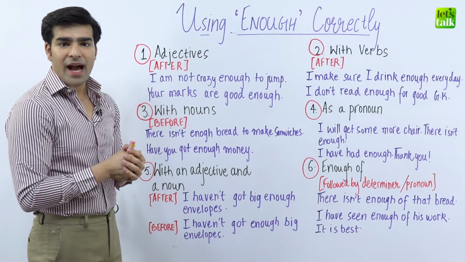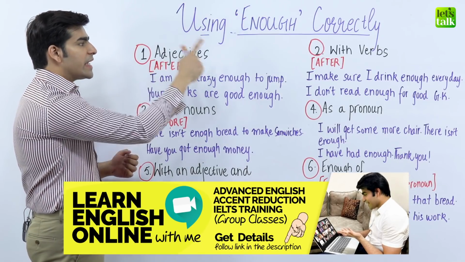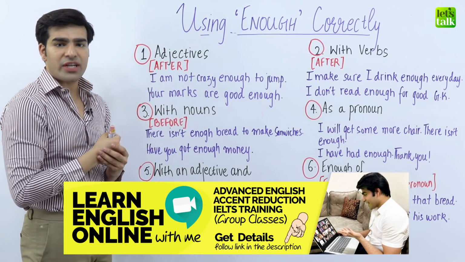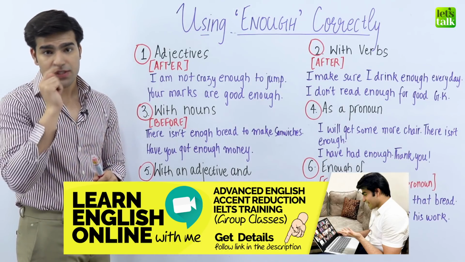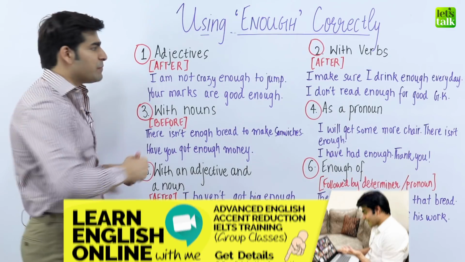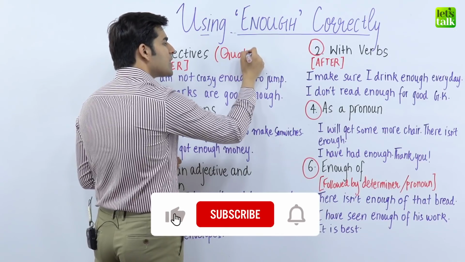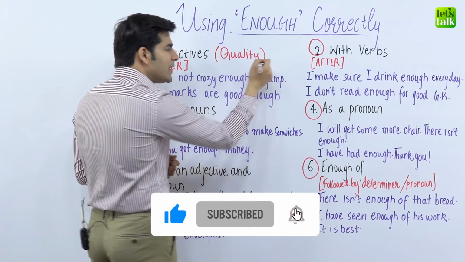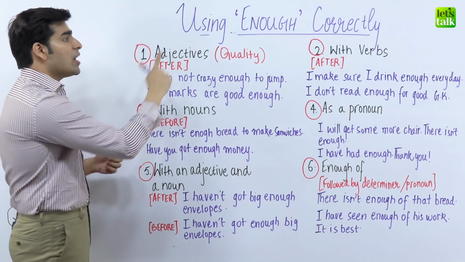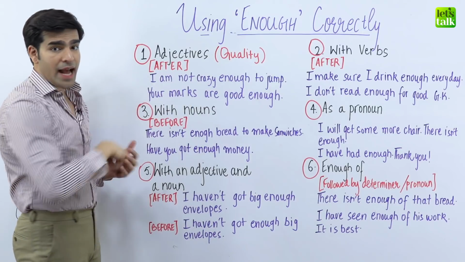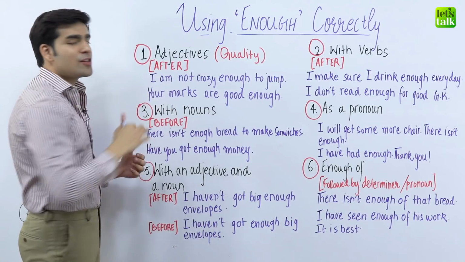Number 1 that we have is adjectives. We always use enough after an adjective in a sentence. What is an adjective? First of all, it is important for us to understand that. Adjective means a quality, a word that describes a quality. It can be a bad quality or a good quality. For example, let's see how enough is used after an adjective. Example number 1, I am not crazy enough to jump.